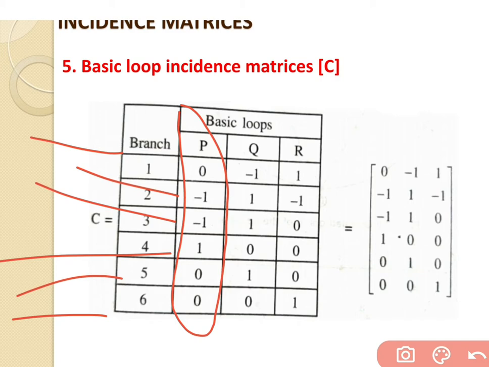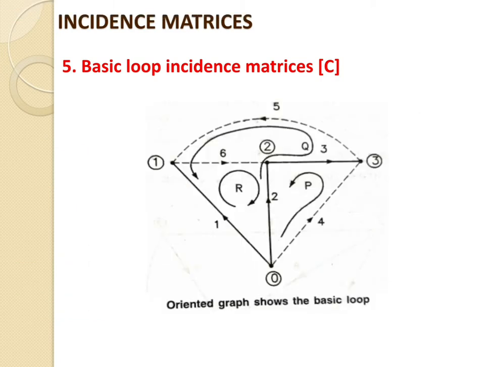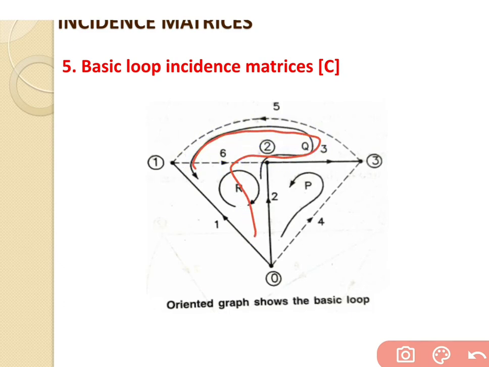In the same way, go for loop number Q, which is indicated by this arrow and contains the branches 1, 2, 3 and 5.